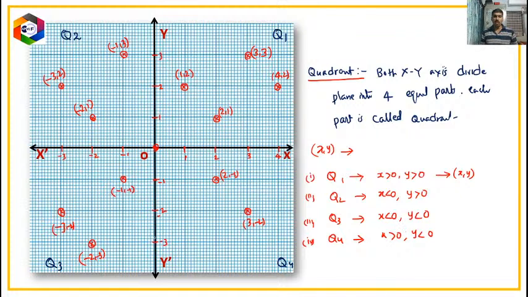So this is all very important. X positive, y positive, that point belongs to Q1. X negative, y positive, that point belongs to Q2. Both x and y negative, belongs to Q3. X positive and y negative, that belongs to Q4.